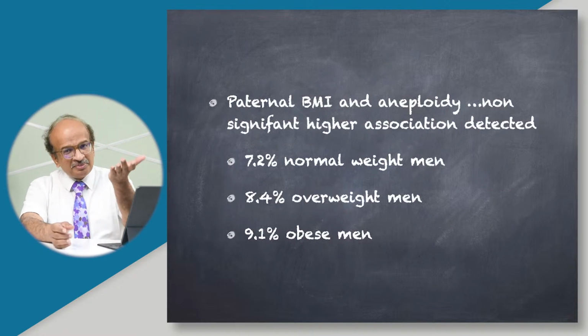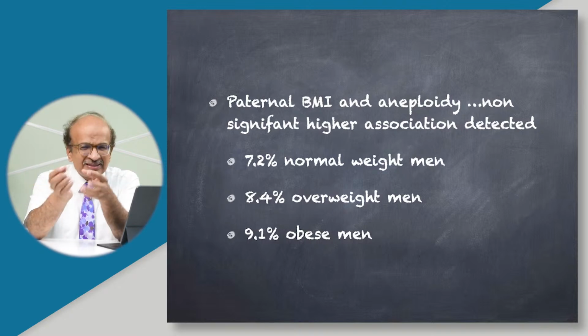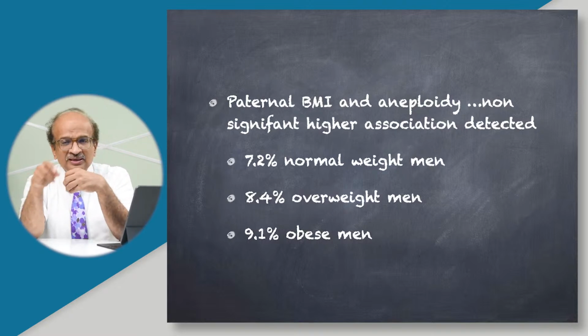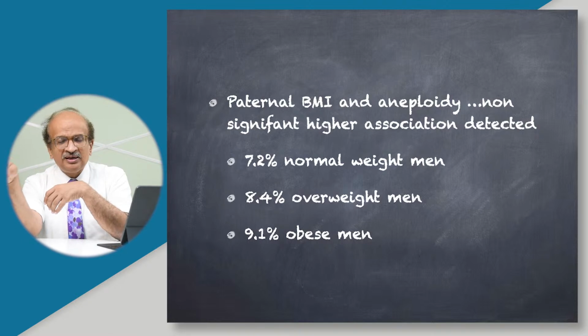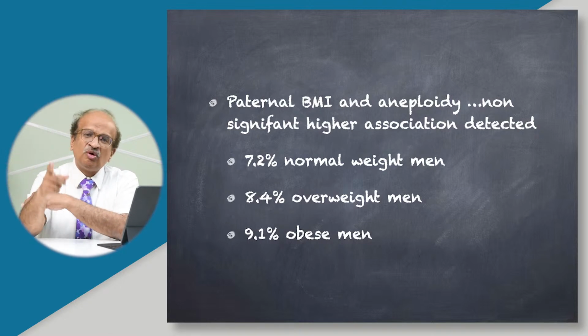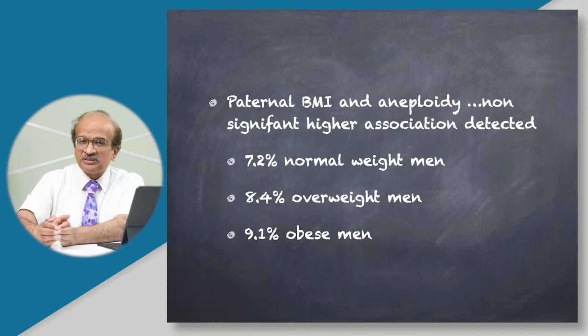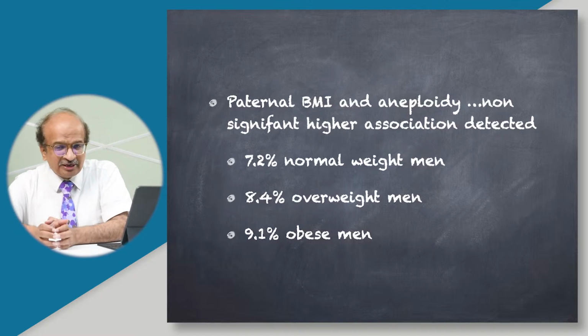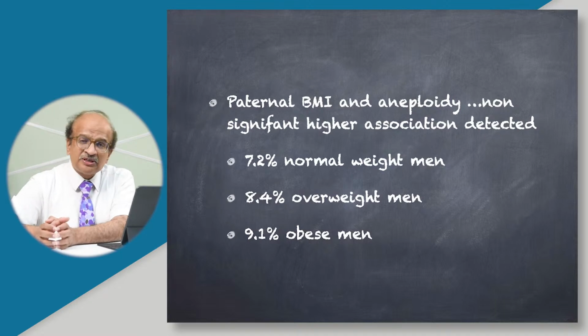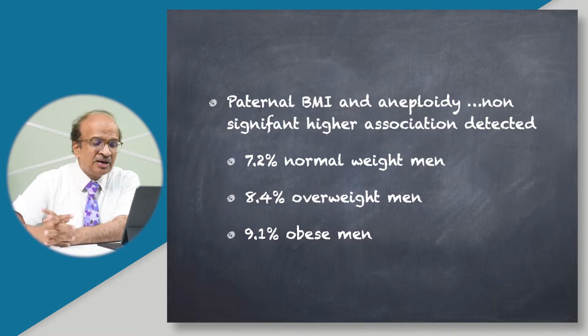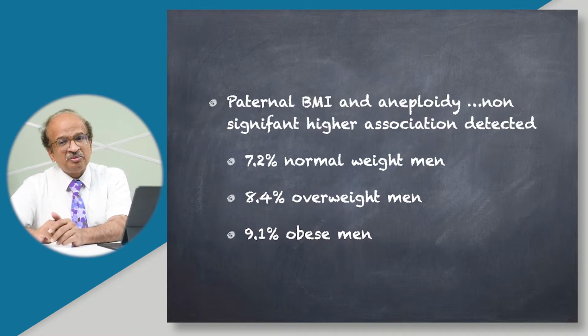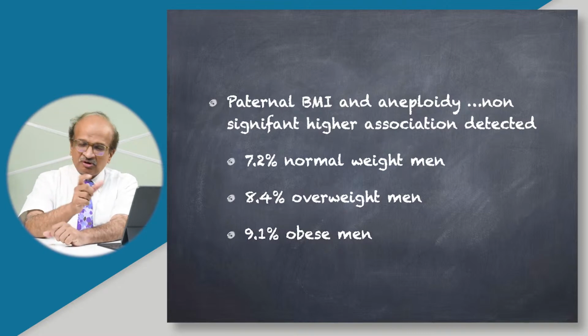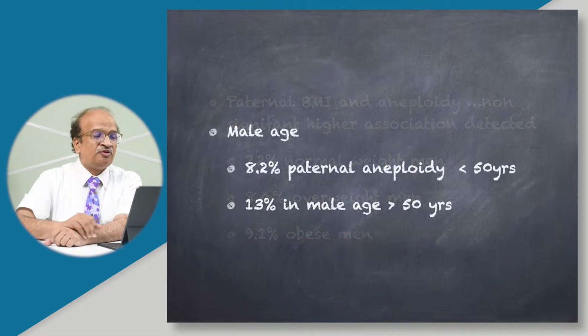They looked at the paternal BMI, the body mass index, and there was a very small correlation: as the weight of the male increased, the aneuploidy also increased, like 7.2% paternal origin of embryonic aneuploidy in a normal weight man, 8.4% in overweight, that is BMI around 30, and 9.1% in obese, BMI beyond 35. So this could be one of the reasons which needs to be explored further.